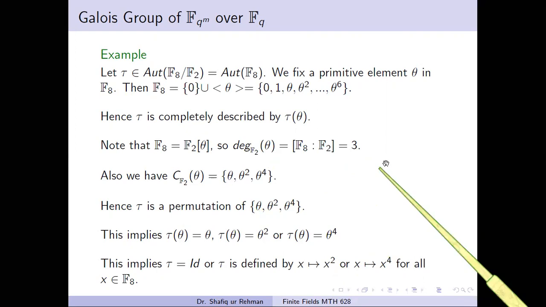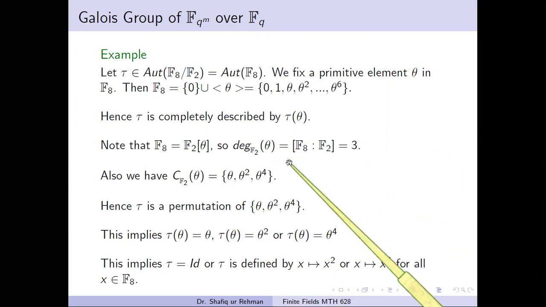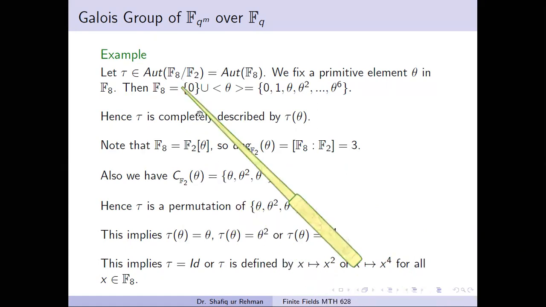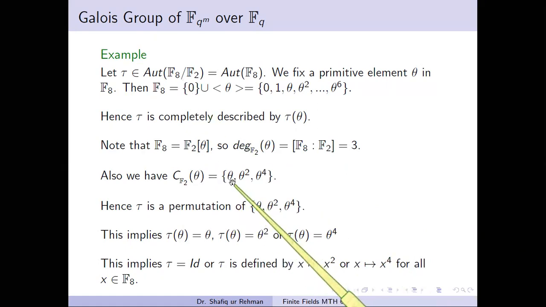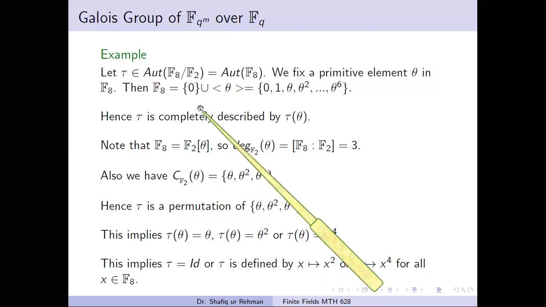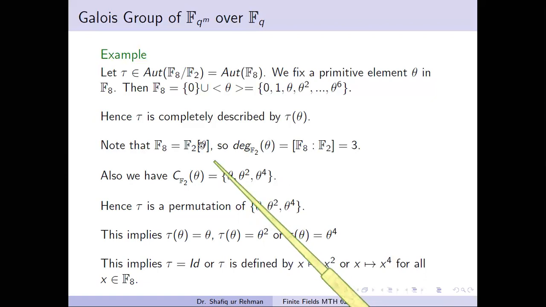And also, we know how to find the conjugates of an element theta over the field F2. If theta is algebraic, to find its conjugates we have to take powers of theta over the field F2. So the conjugates will be theta, theta square, and theta 4, and we stop at theta power 4, because if we go ahead we will again get repetition.